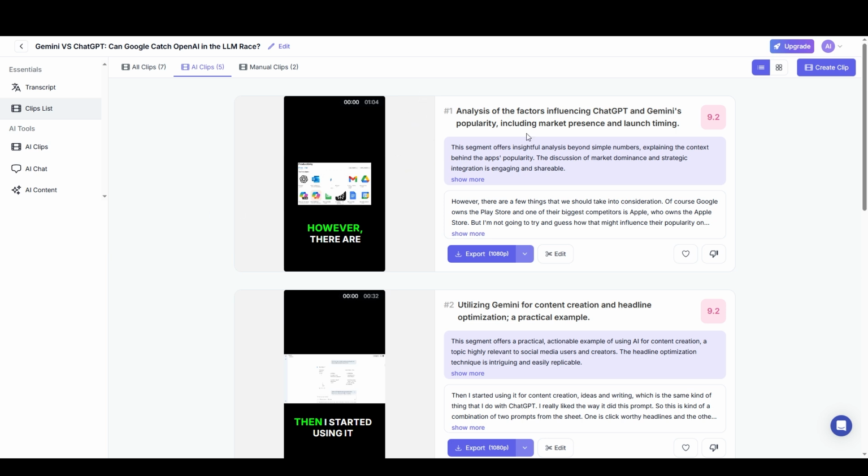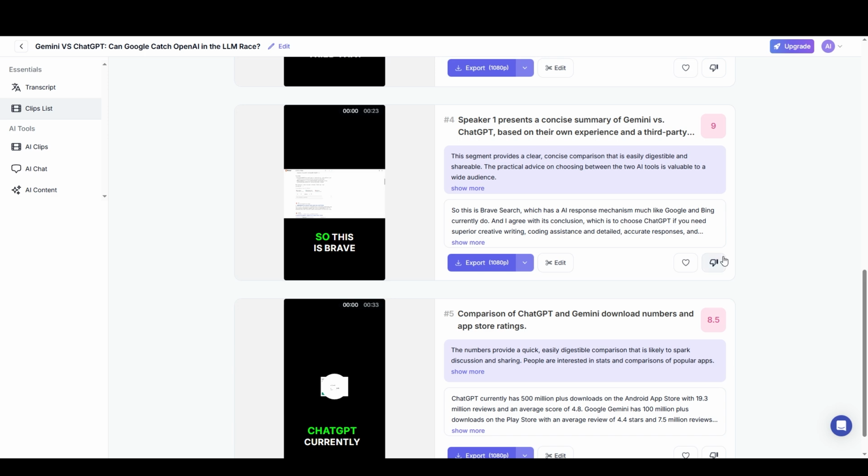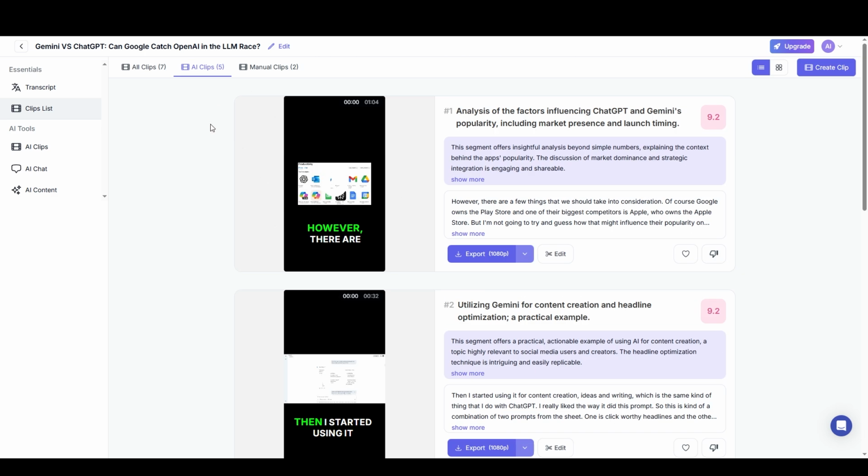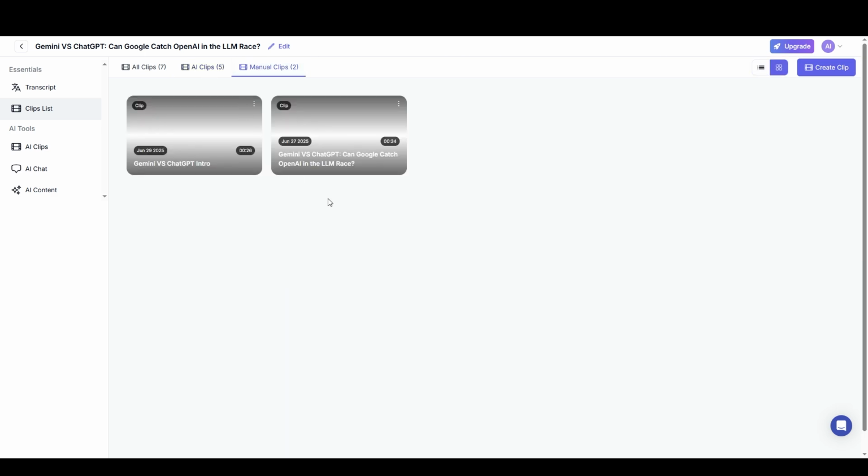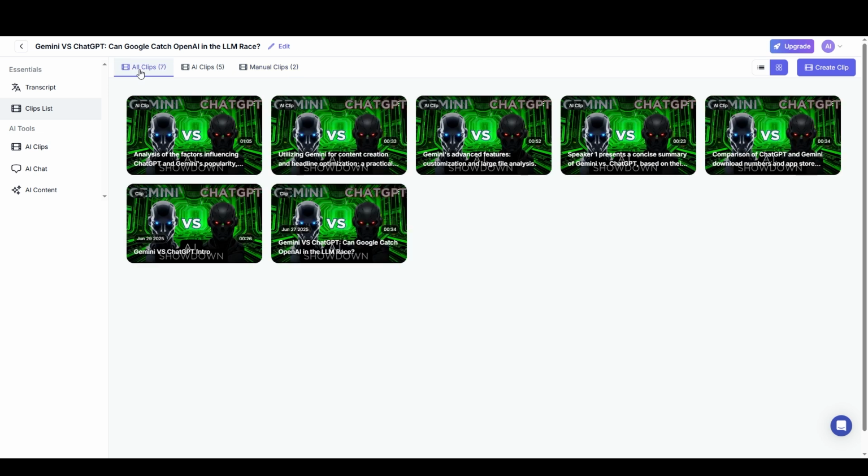And we have kind of like an explanation of what's going on, as well as the transcript that's used right here. We have a visual of what it looks like here. And this is a score that the AI has given it based on how interesting it thinks this clip is. You can also, of course, edit the AI clips. You can say it's really good or it's really bad, and scroll down and see what else it has created. And so here I've got the AI clips. These are the manual clips that I created, and this is all.